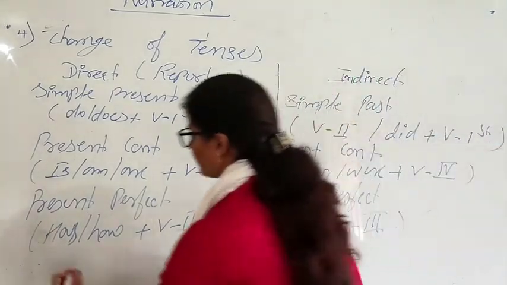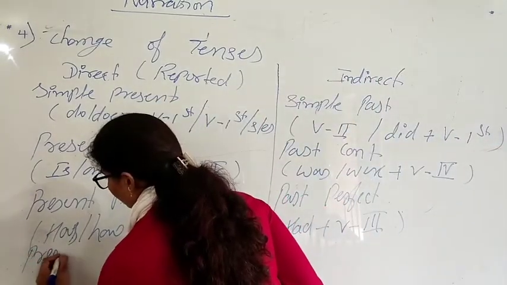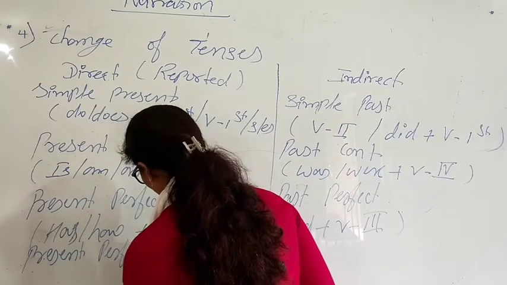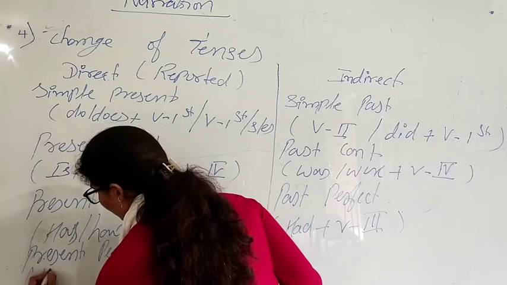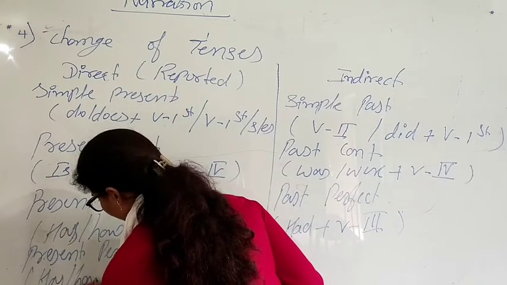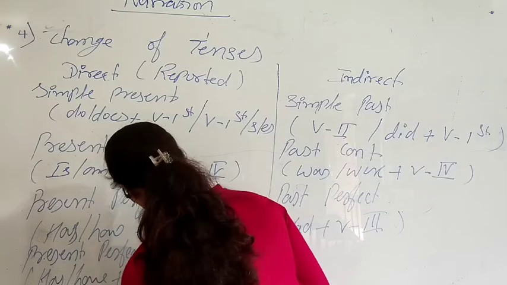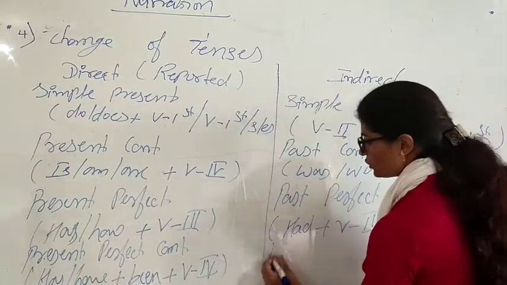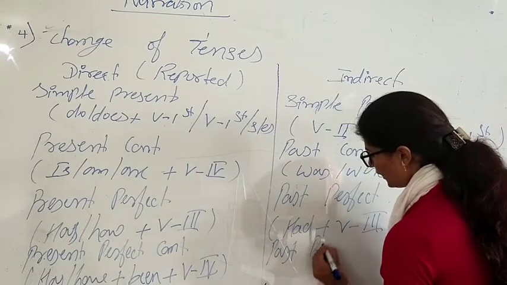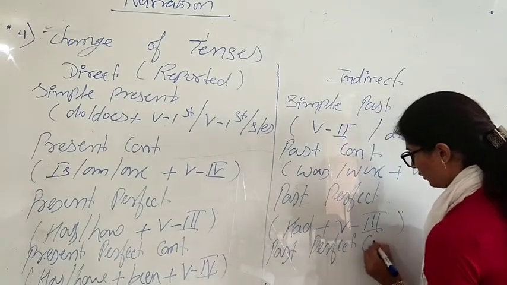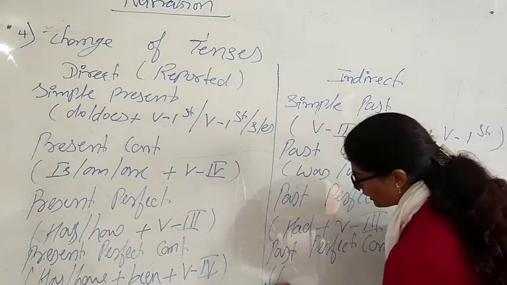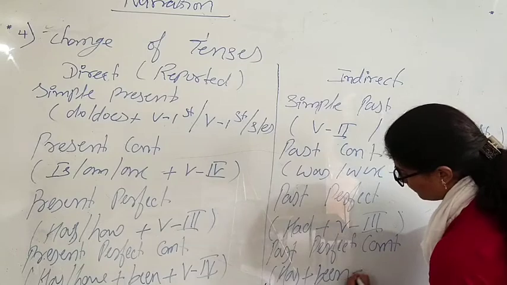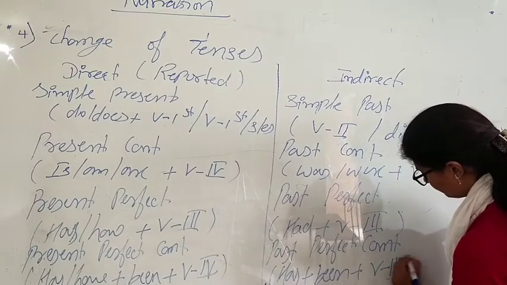The next one is present perfect continuous, that is has, have plus been plus verb fourth form. That is going to change to past perfect continuous, that is had plus been plus verb fourth form.